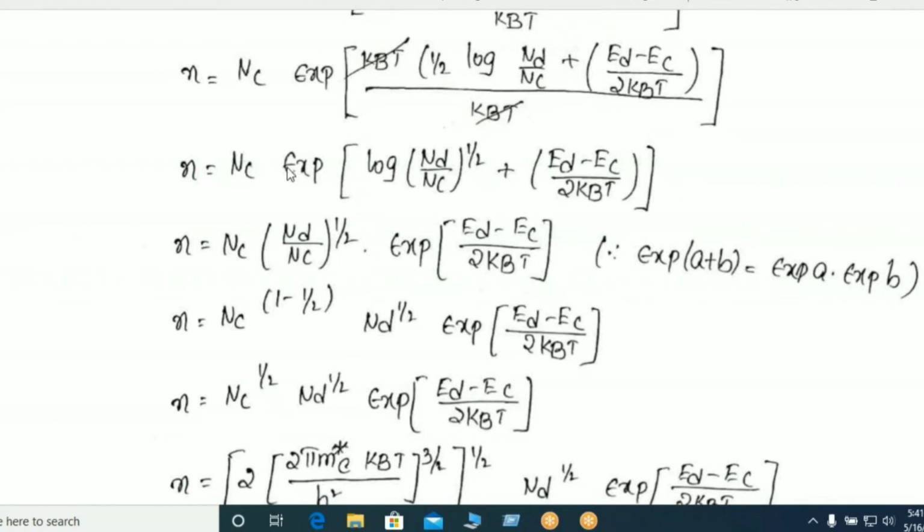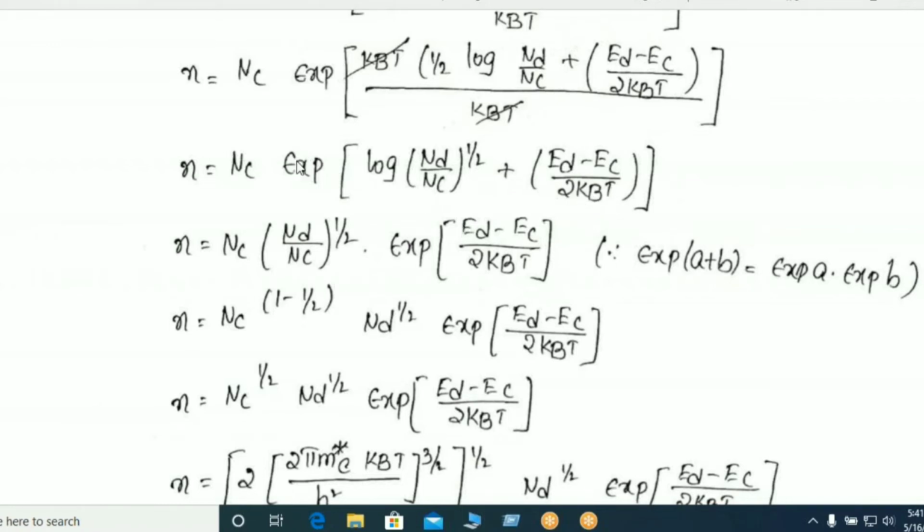Then apply exponent to these terms. Exponent of a plus b is equal to exponent of a into exponent of b. Then exponent of log of Nd by Nc whole power half into exponent of Ed minus Ec by 2kBT.